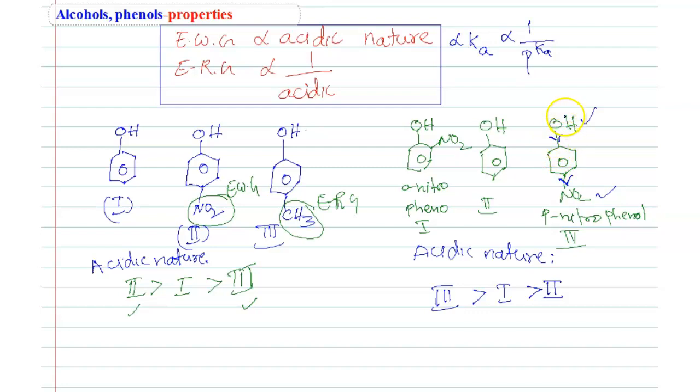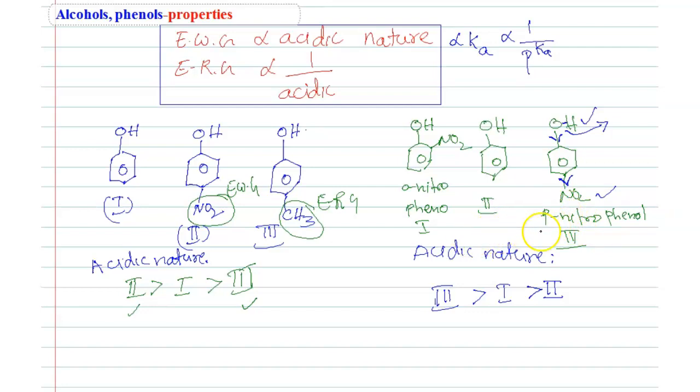Then this OH bond will break easily. Then H leaves easily. That means more acidic. Compared to paranitro, orthonitro has a little bit decreased acidic nature. So actually almost equal, but point-wise, 1 point is higher for paranitrophenol experimentally.